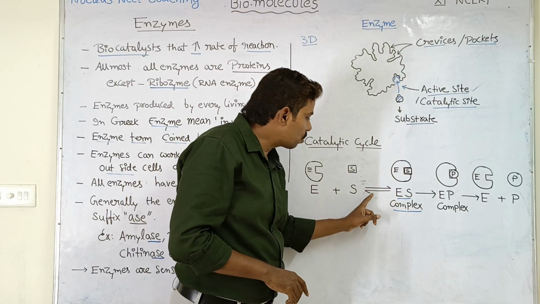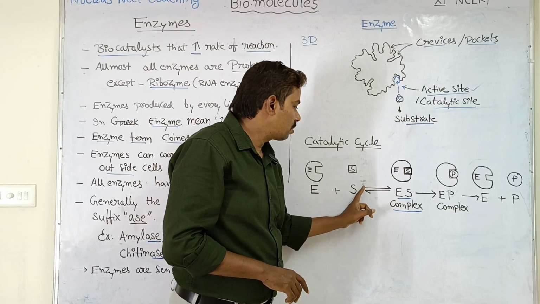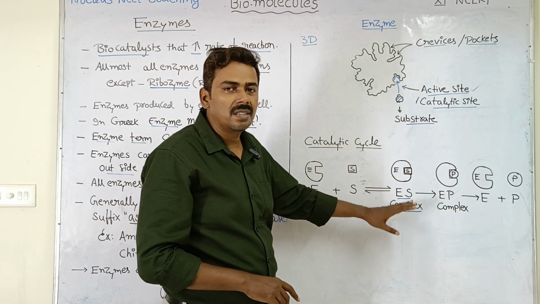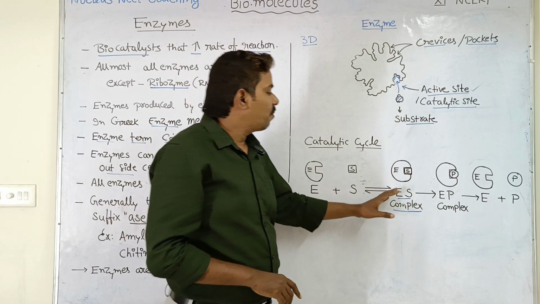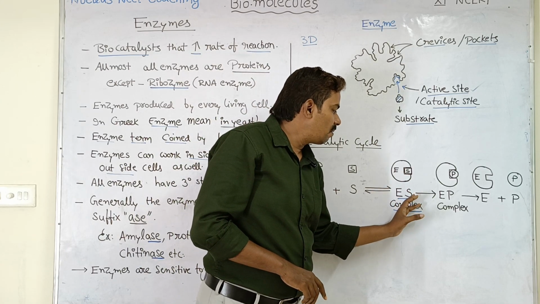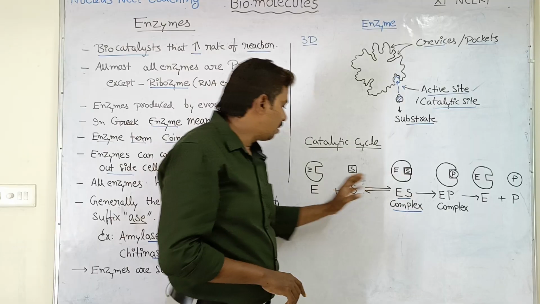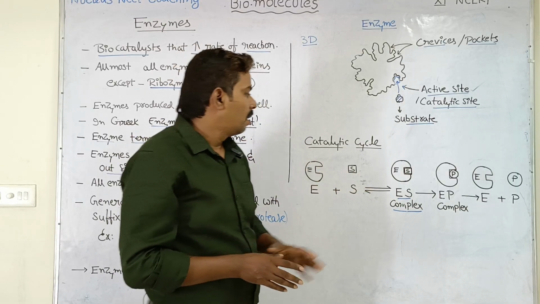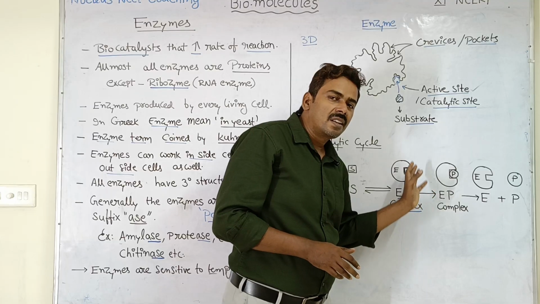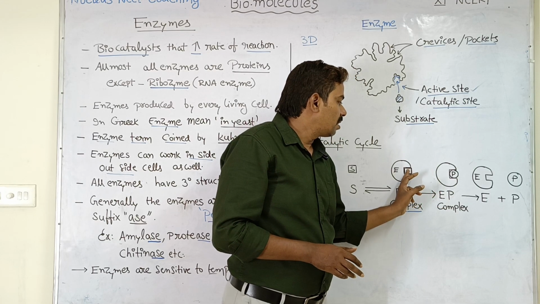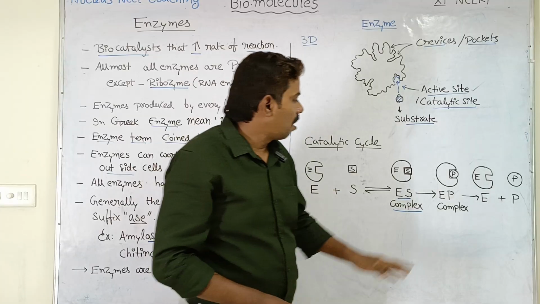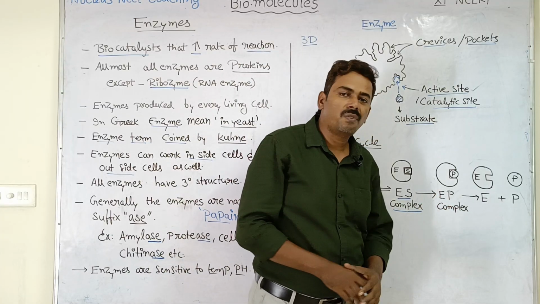So that's why I have shown double arrows. It is a reversible process. Formation of the ES complex is a reversible process. If the enzyme is not able to interact with the substrate properly, again enzyme and substrate may form. Okay, so that chance is also there. After a series of transitional states, the substrate molecule slowly gets converted into product. Now the enzyme product complex is formed.